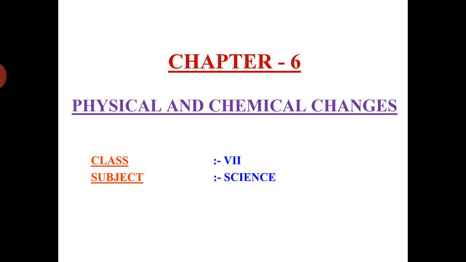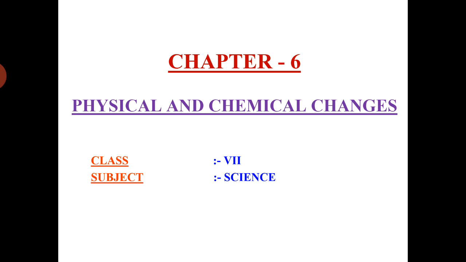Clear? But what will happen when the iron nail gets rusted? It means here Fe changes into iron oxide, Fe2O3. So now it is a chemical change. Thus, keep it in your mind, whenever there is a physical change, no change in chemical composition will take place, but in chemical change, the chemical itself will change.